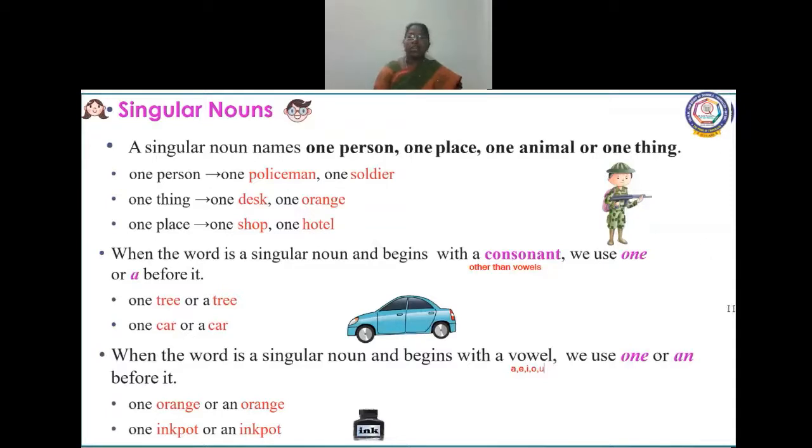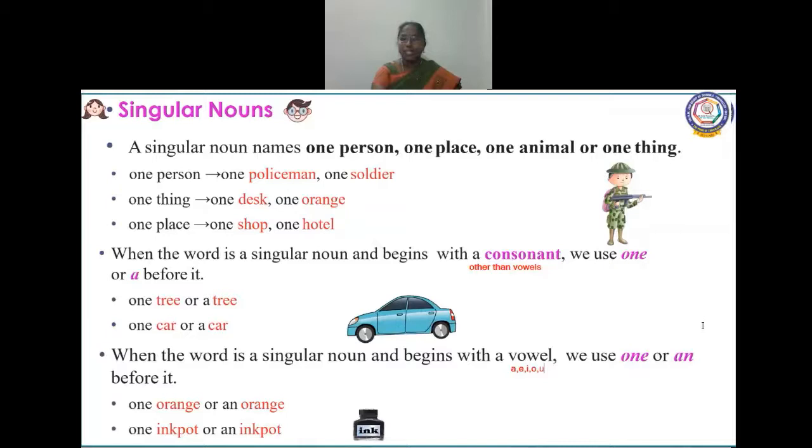Before a consonant, we use one or a. And before a vowel sound, we use one or an. For example, one tree. We can say one tree or a tree. One car or a car. One pencil or a pencil. One table or a table.